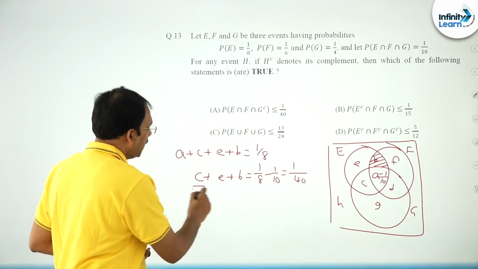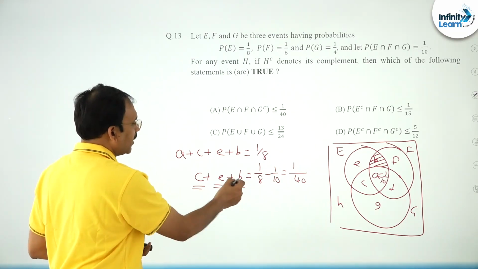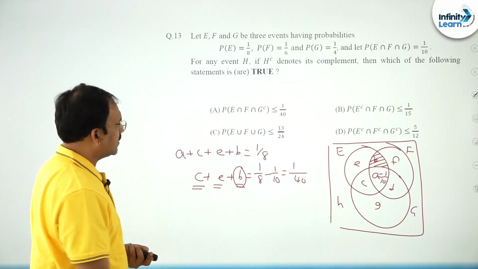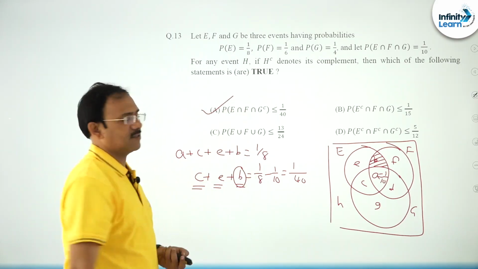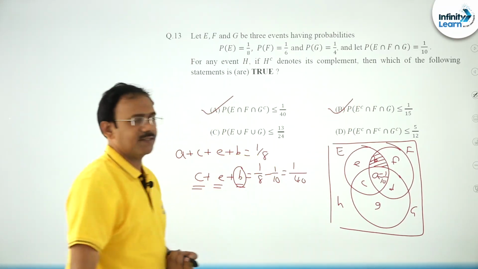These are probabilities, meaning greater than or equal to 0. So definitely B must be less than or equal to 1 by 40, this is correct. Same logic you apply here, this will also be correct.